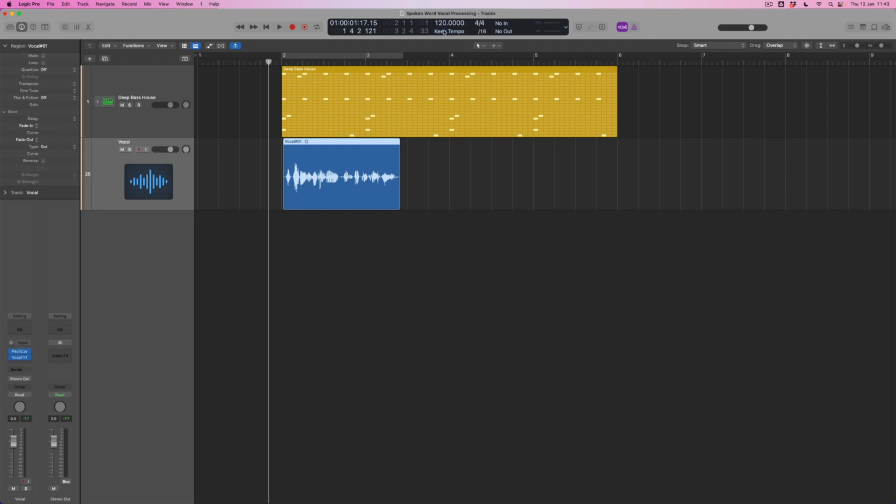I made this a little bit earlier, but I haven't in any way thought about tempo. We're just working at the default tempo within Logic. Let's just see how these two things sound together. Let's see what we can do with vocal transformation.